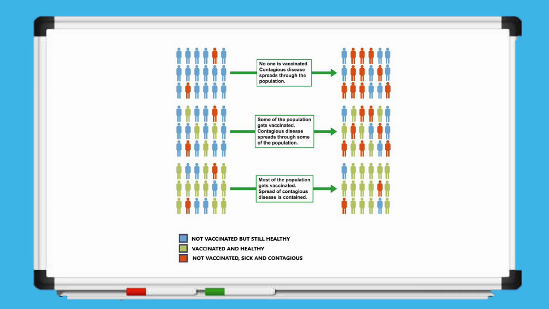In the diagram, different colors are used to show the status of individuals. Blue represents unvaccinated but healthy people, green represents vaccinated and healthy people, and red shows those who are sick and contagious. This visual clearly demonstrates how herd immunity works to protect the whole community.